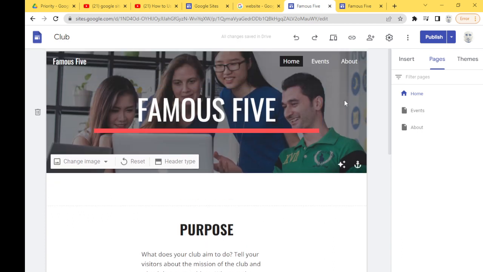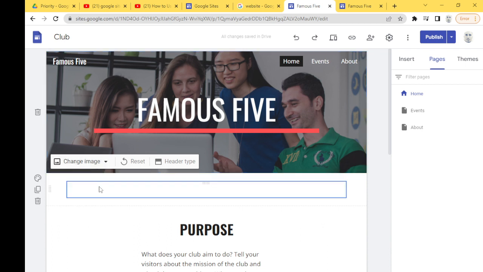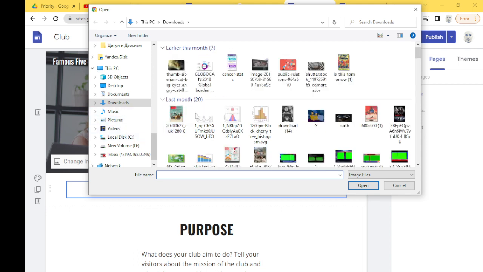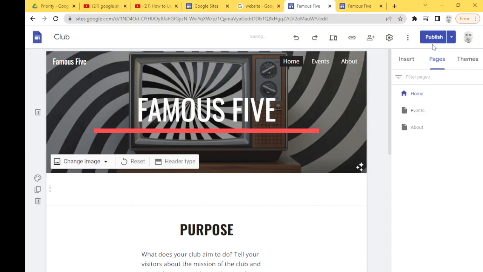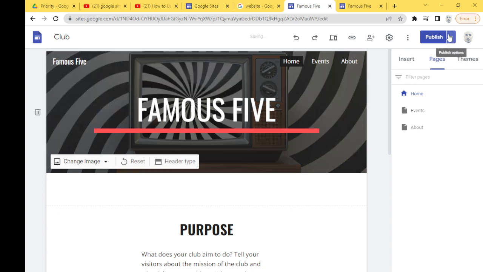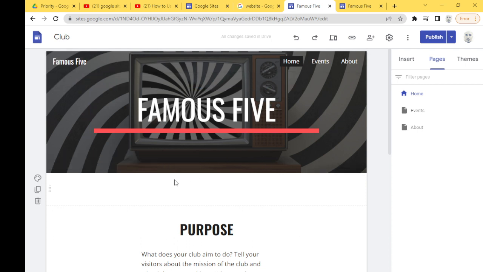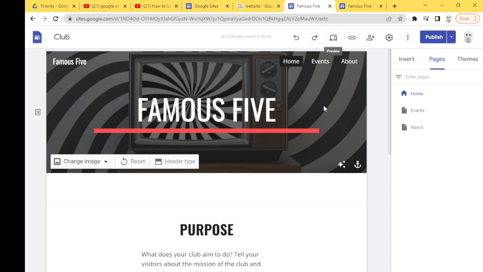Okay, we can replace the picture, right? Okay, anchor, this is anchor image, change image. Okay, let's find, okay, I put this picture. Okay, Famous 5. Okay, this is a Google product, so it's saved automatically all the time, so you don't need to do anything. Whatever you do is saved. All changes are saved in Drive. This is wonderful, right? We can preview it.